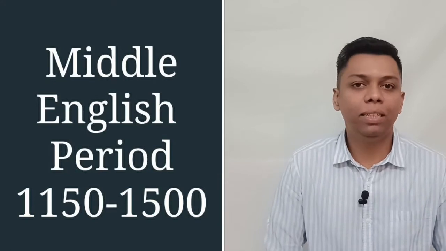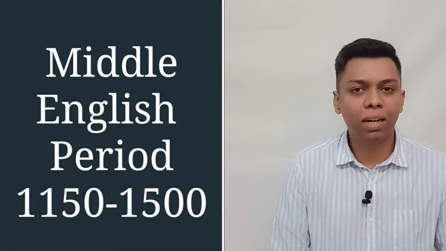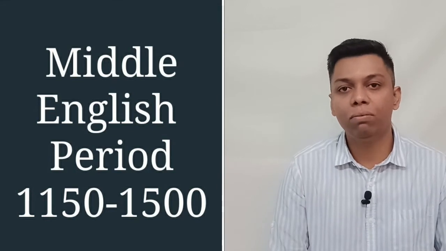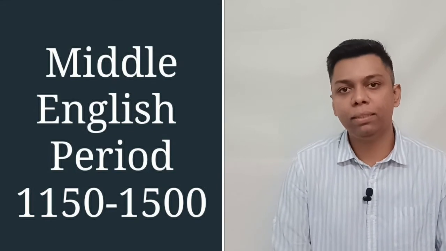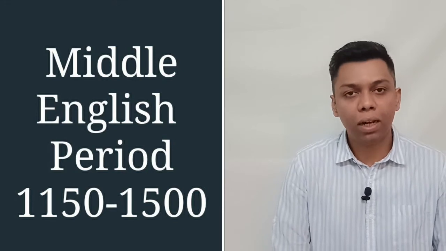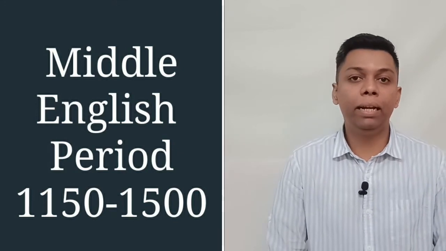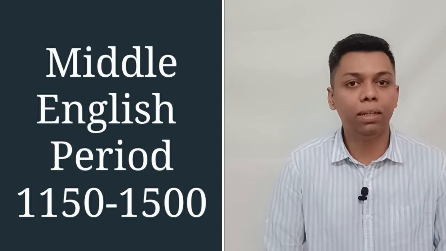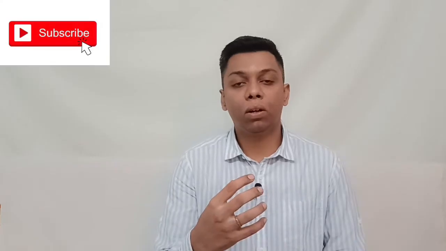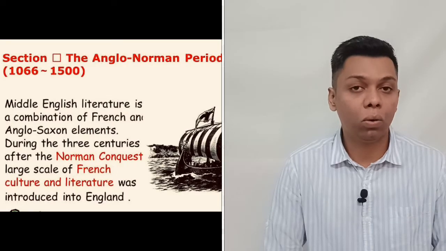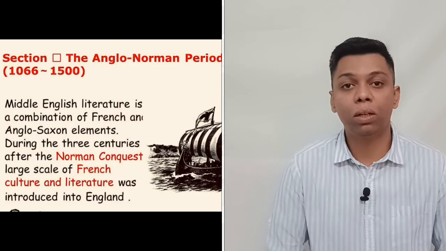Now what is the Middle English period? The Middle English period roughly starts around the 11th century or the beginning of the 12th century, and it ends towards the 15th century. Now, what are the key points of Middle English literature or the Middle English period? After the Norman Conquest in England, when William the Conqueror comes to the throne and rules, it is called the Anglo-Norman period. And now in the Middle English period, there are so many different changes that have happened.